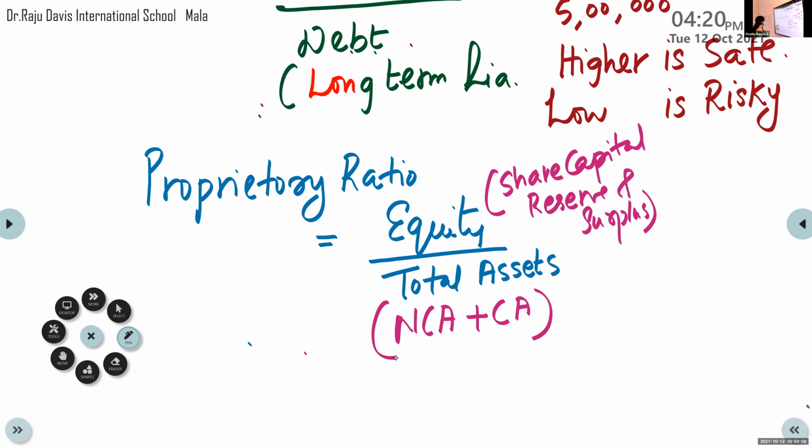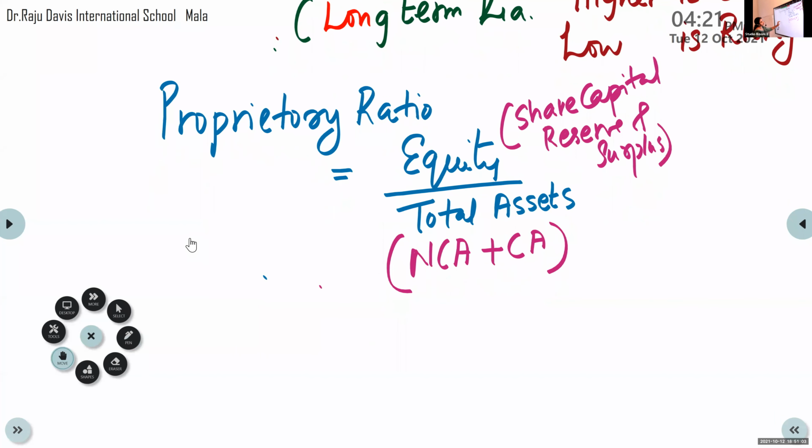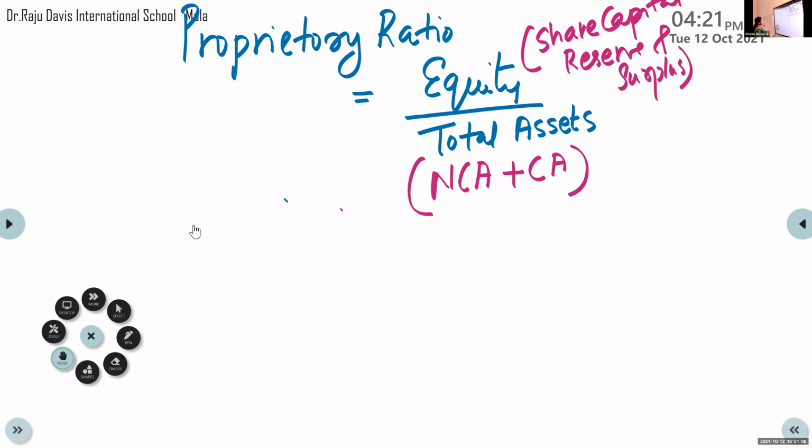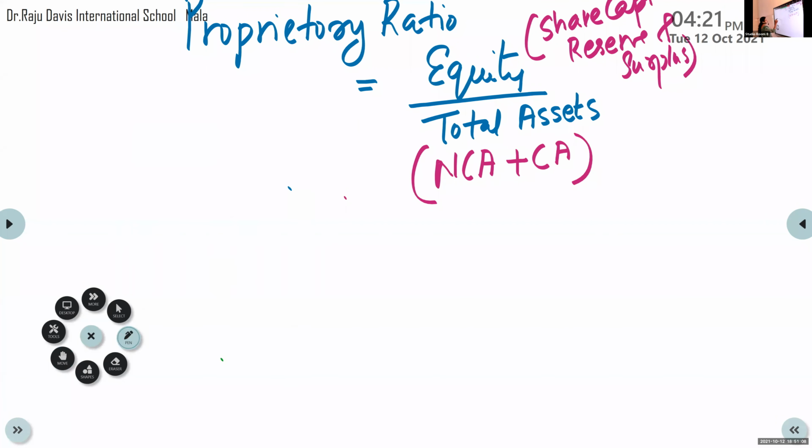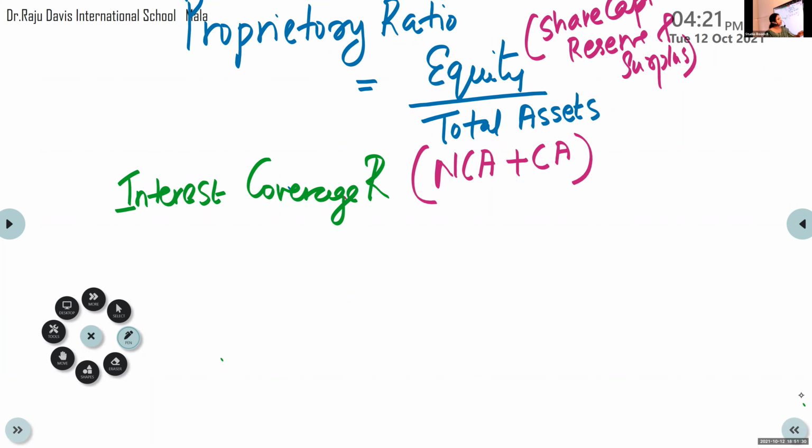And the last one in the solvency ratio is interest coverage ratio. If the business is making some borrowings, definitely the business will have to pay interest for it.